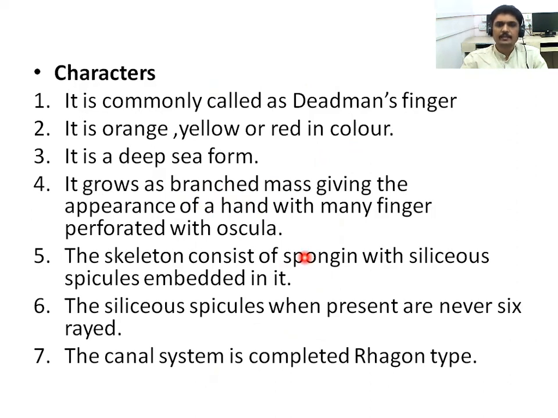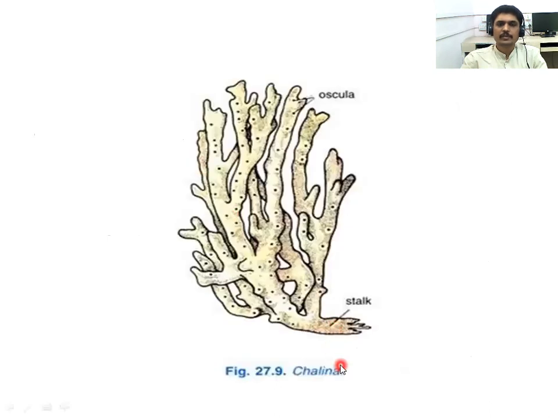The Chalina is a Ragon type. We have already discussed these canal systems and their types. It is a Ragon type. Okay, so we have to discuss the third example.